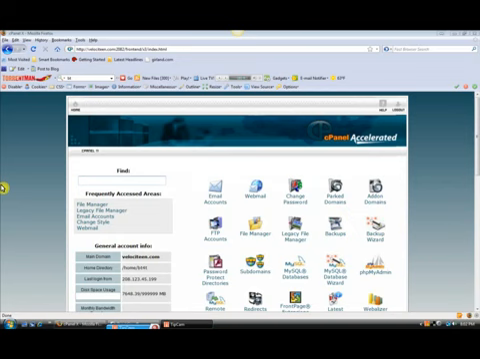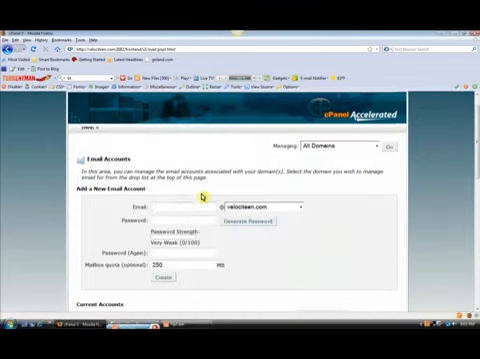Now, in this first cPanel tutorial, I will show you how to create and use email accounts within cPanel. First of all, click on Email Accounts. Then you have the option of typing in a screen name. I'm going to type in Test 5.